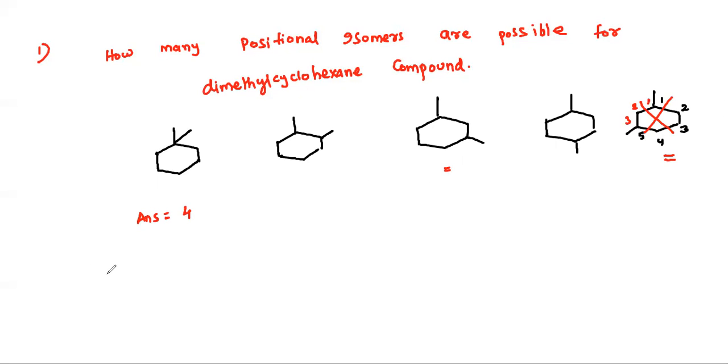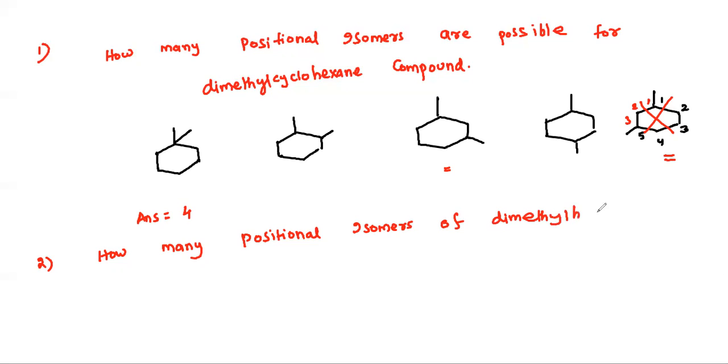Another question, the second question. How many positional isomers of dimethyl benzene are possible?